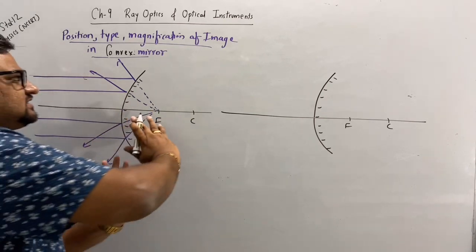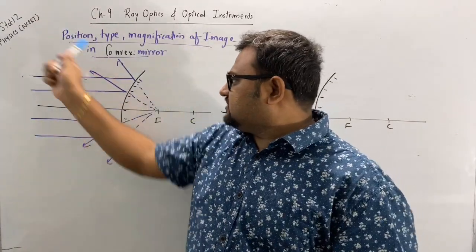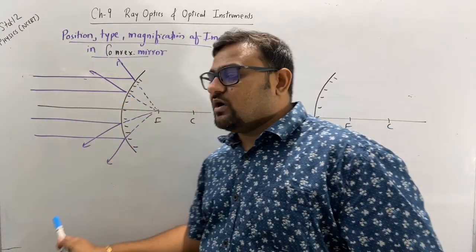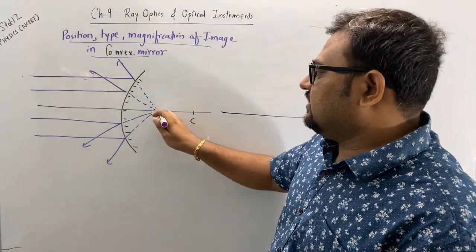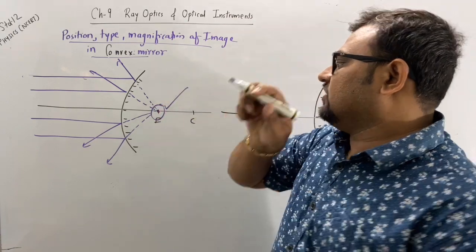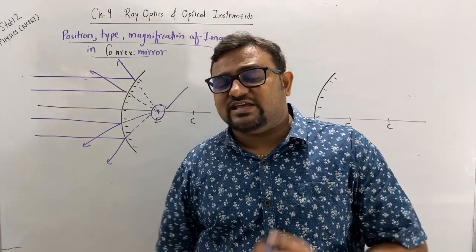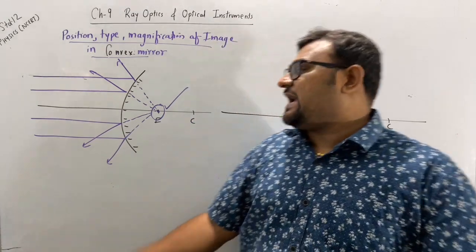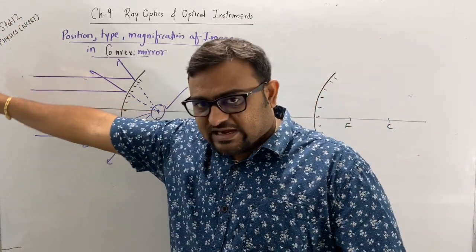Okay, as these are diverging rays, they will never meet. So when you're extending inside the mirror, the position will be at the focus. So when the object is at infinite place, where is the image formed in the convex mirror? At focus. Okay, this is the first case at infinite.